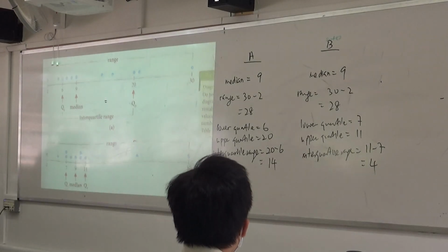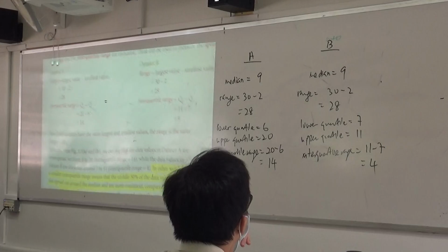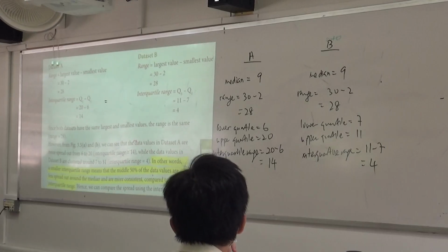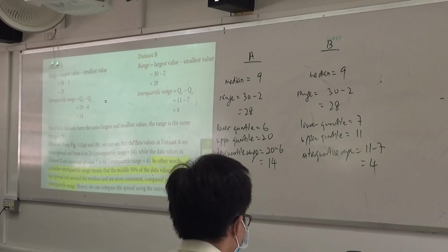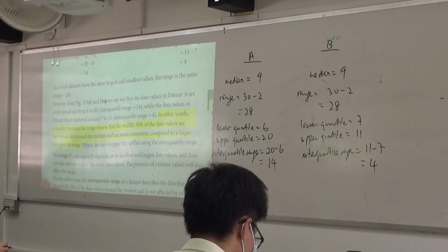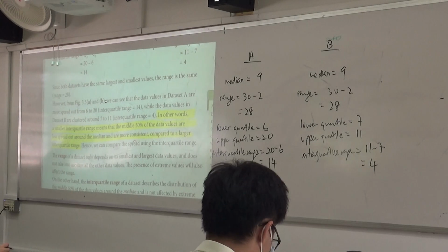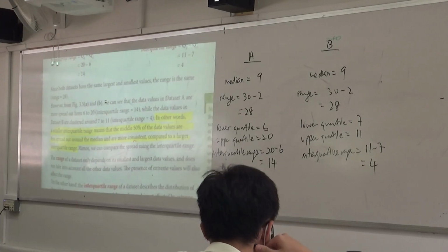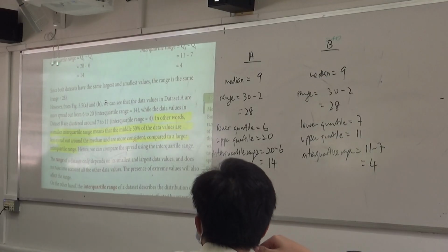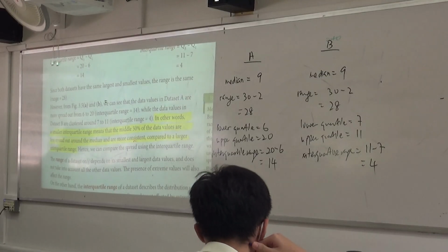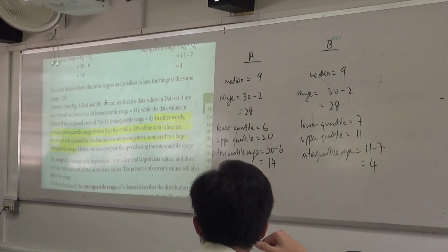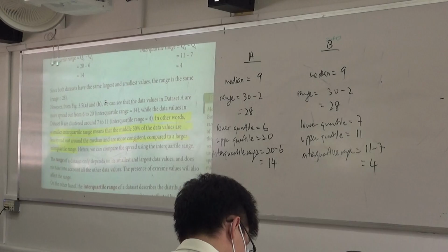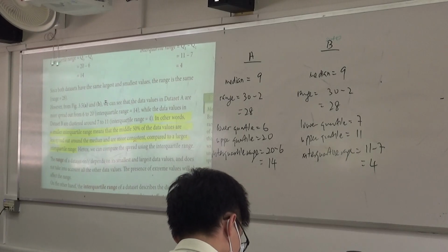What did we say? Can you look at this part here? Can you see the interquartile range is 40 for set A and interquartile range is 4 for set B? Can you see it? Now see what I highlighted. In other words, a smaller interquartile range means that the middle 50% of the data values are less spread out around the median and are more consistent compared to a larger interquartile range.